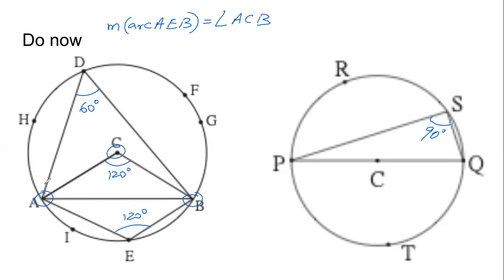So the central angle is ACB. So the measure of arc AEB will be equal to the measure of angle ACB, which is 120 degrees. This is what we studied, the definition of measure of an arc: the measure of an arc is equal to the measure of the central angle.